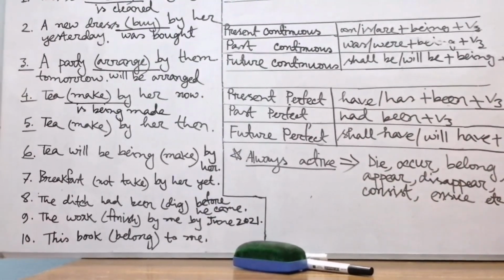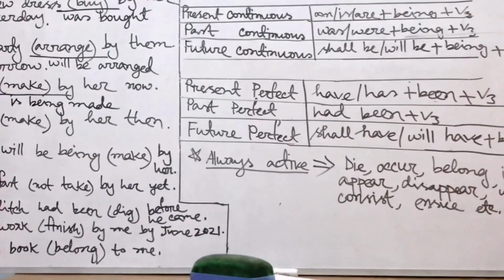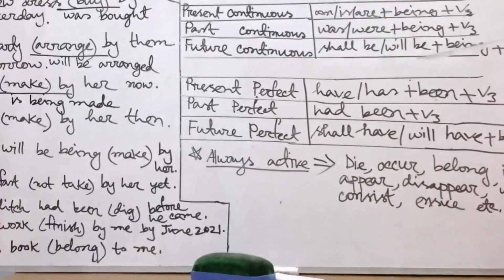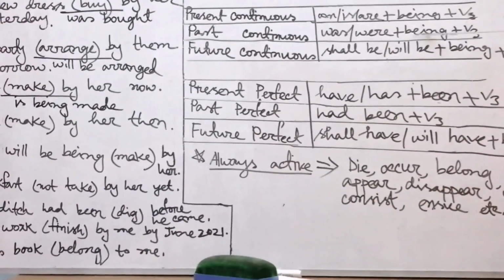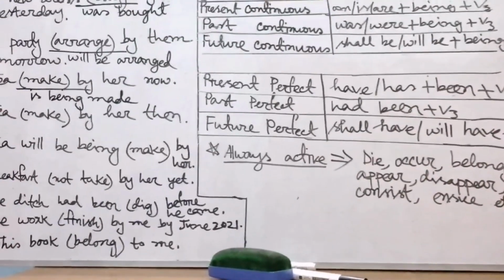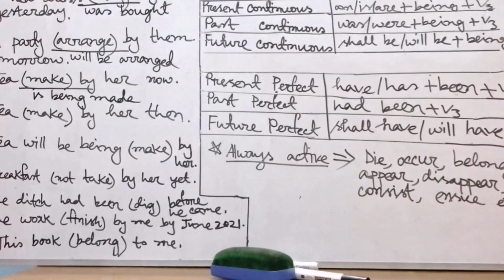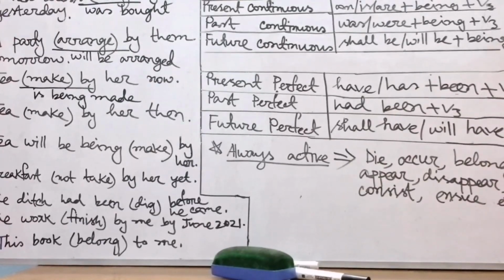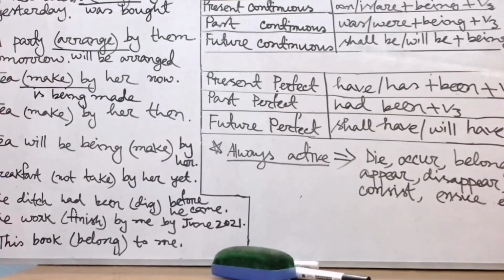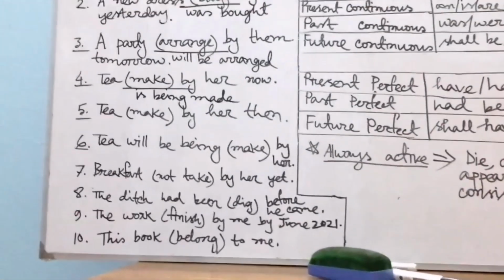Yes. Here object will be subject, and then we will use was or were plus being. Continuous tense will always use being, B-E-I-N-G. Then was being or were being plus V3, that means past participle form of the main verb. Then what will be the correct answer of sentence number 5, my dear students? Tea was being or were being? Was being, because singular. So tea was being, and the participle form of make, made. Tea was being made by her then. Write down the correct answer, please.